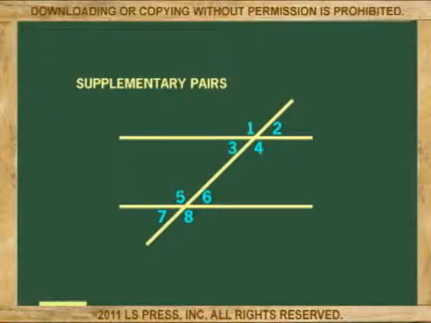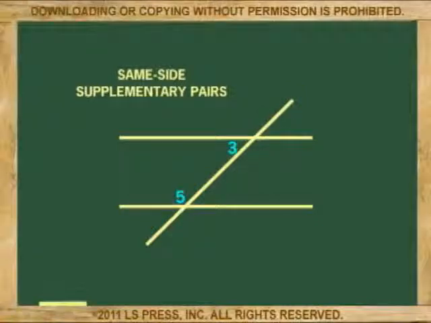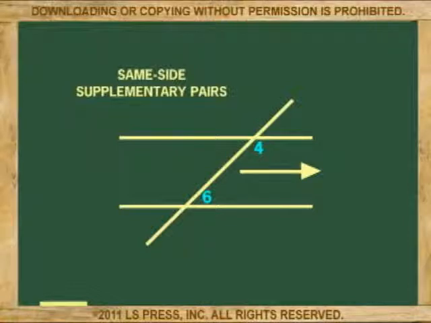However, there are also 4 pairs of same side angles which are also supplementary. Same side angles are called so because they are facing the same side of the transversal line. Same side pairs of supplementary angles are 1 and 7, 2 and 8, 3 and 5, 4 and 6.